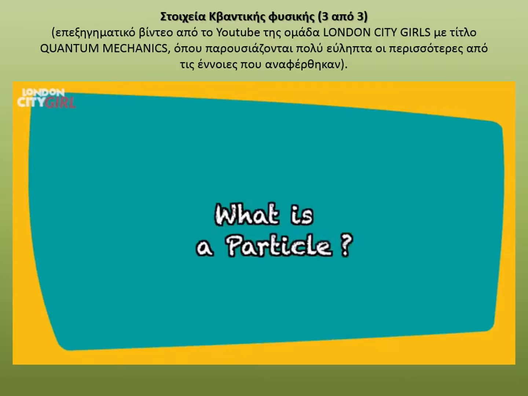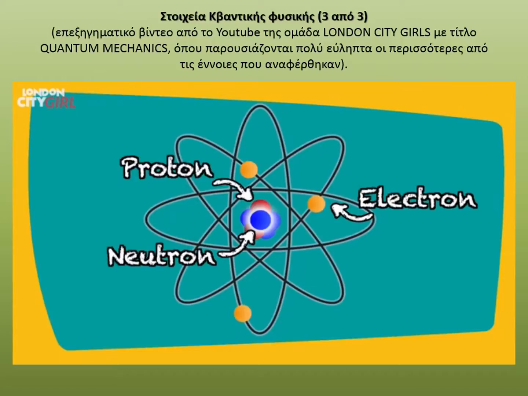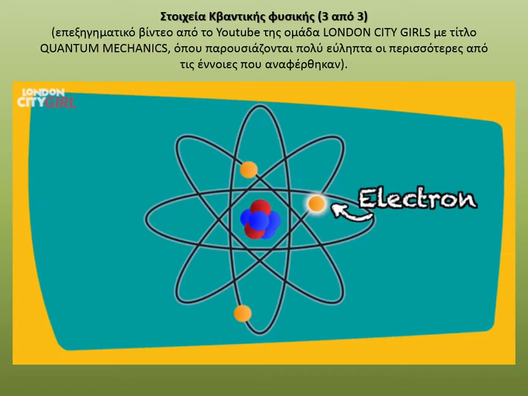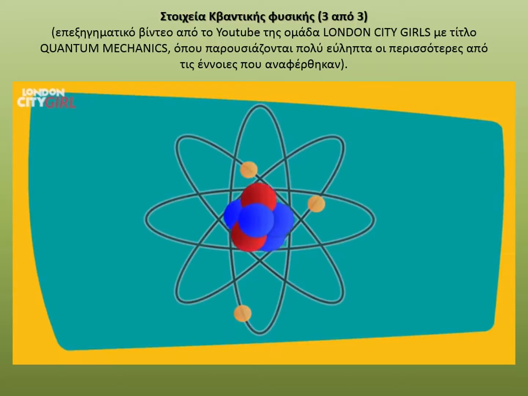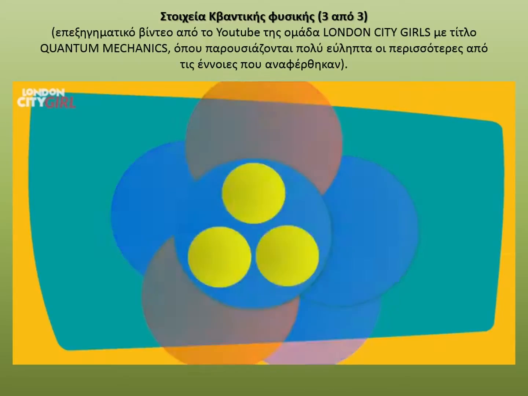What is a particle? One of the particles you will be most familiar with will be the electron. These orbit the nucleus of atoms, and the nucleus is made up of 2 other particles, protons and neutrons. The electron is an elementary particle, one of the fundamental constituents of the universe. Scientists have found that protons and neutrons are made up of other particles called quarks. Quarks are also elementary particles.